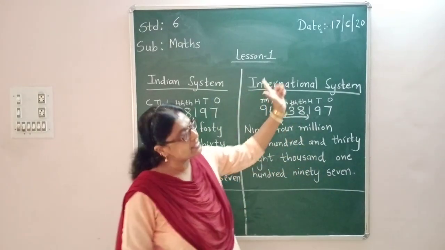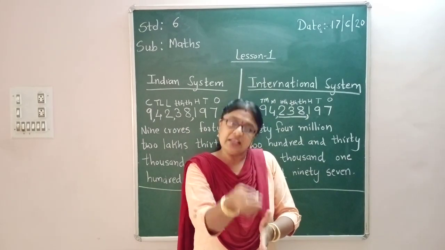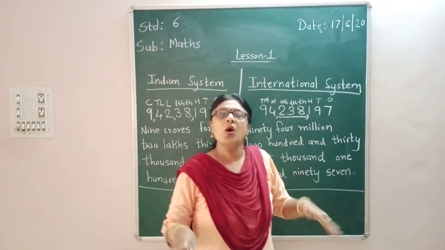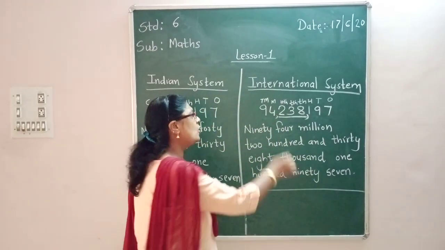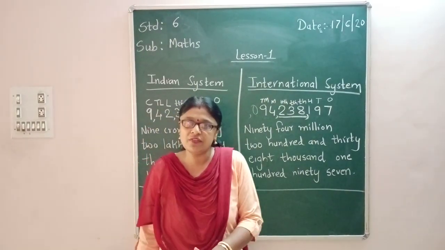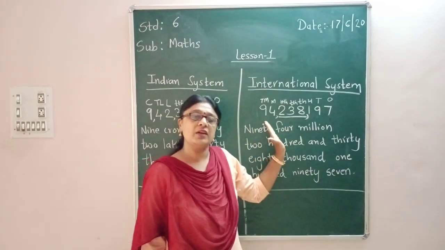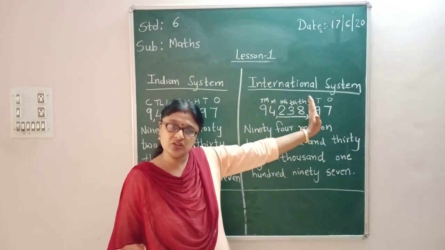And according to international system, you have to start from right hand side, take 3 steps, then again take 3 steps, then again take 3 steps, like that. Okay? If 3 steps are not possible, you have to leave it as it is. There is no need to put a 0 over here and then a comma. Can you start a number with a comma first? No, right? So, this is not possible. You have to write it this way. Okay? Is this clear? Indian system and international system?